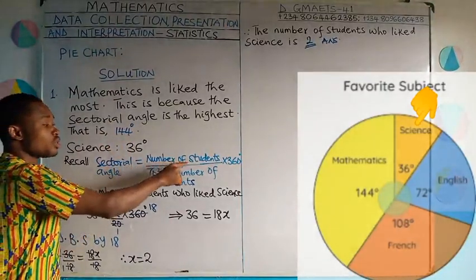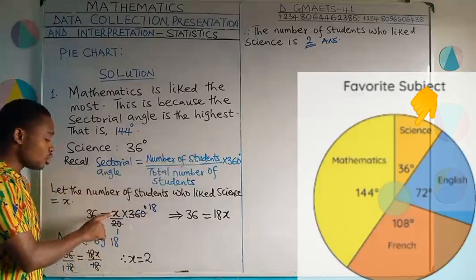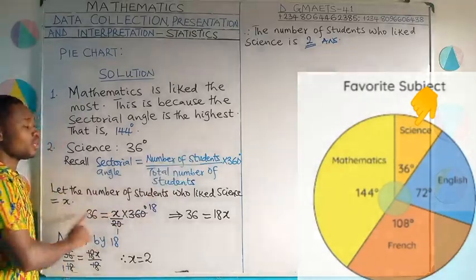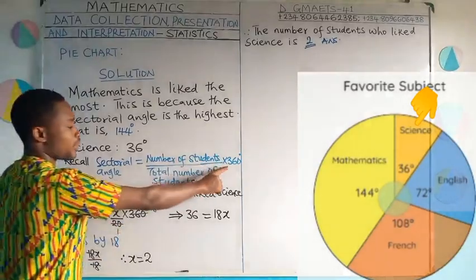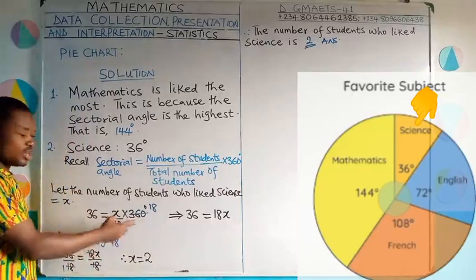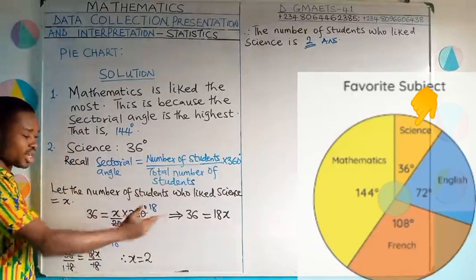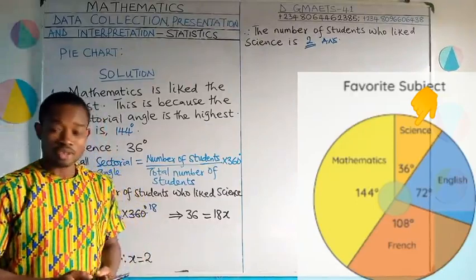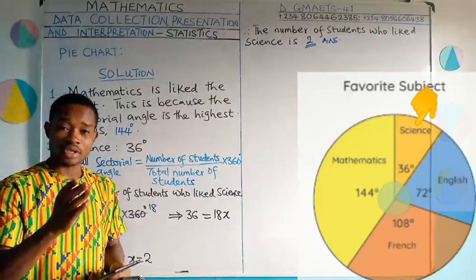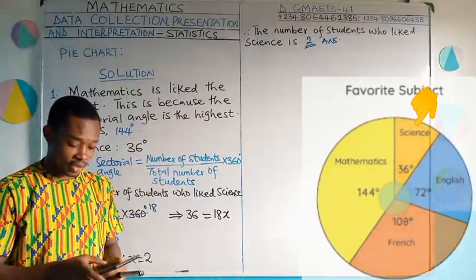Equal to the number of students who like science. I don't know, we say we call it x. Divided by the total number of students, which is 20. Then multiply by 360 degrees. So from here you do your division, okay? Divide both sides by the coefficient of the unknown. And we got 2 students as the number of students who say they like science.